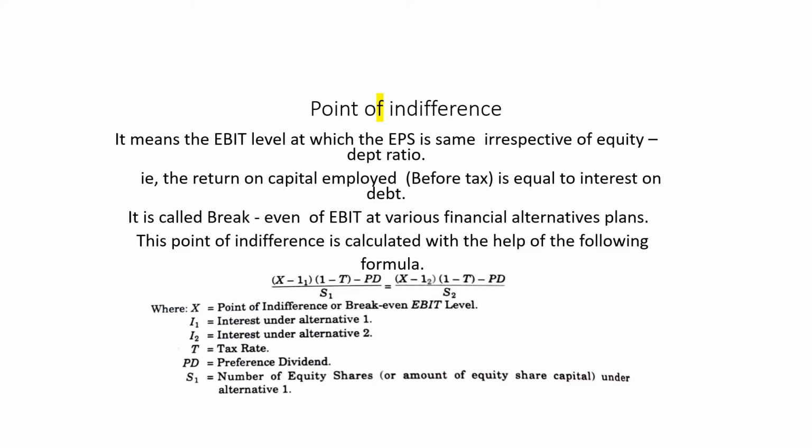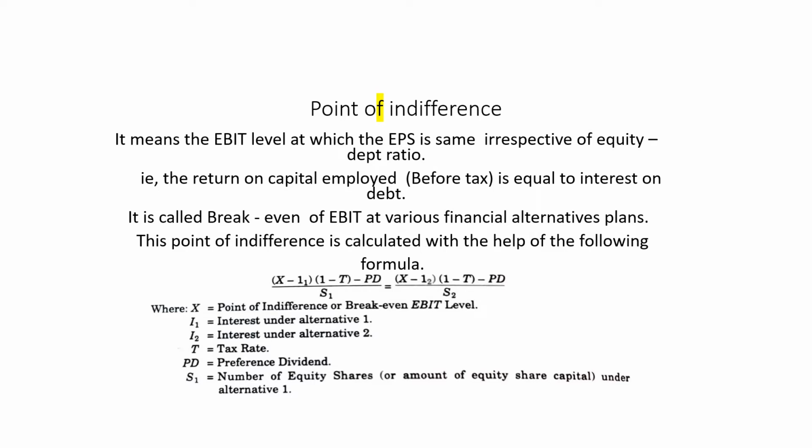If the company raises its required finance through the issue of debentures, the interest on debt capital is equal to the return enjoyed by the shareholders. The level at which these two are the same is called the point of indifference.